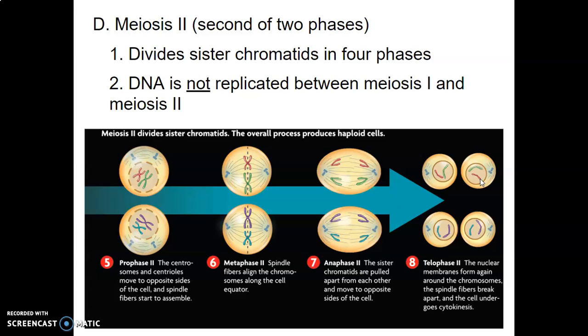This is made to connect, to fuse together in fertilization with another haploid cell to get us back to having 46 chromosomes. But I'm getting ahead of myself. In meiosis 2 we get 4 unique cells. Now these 4 cells all have differing genes. They are not the same. They're going to be a little different from each other.